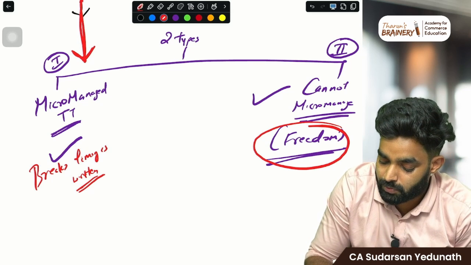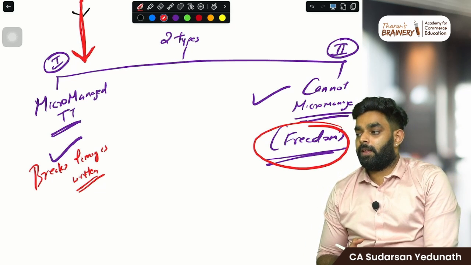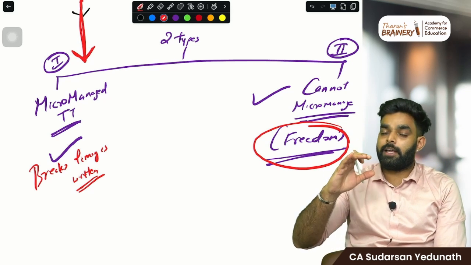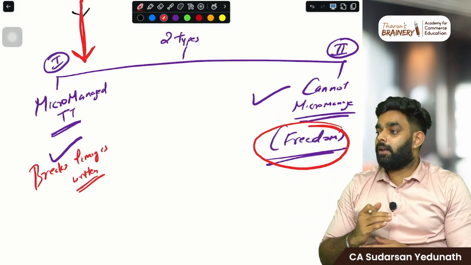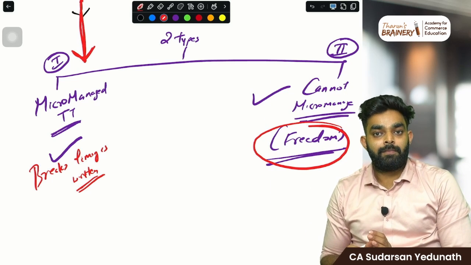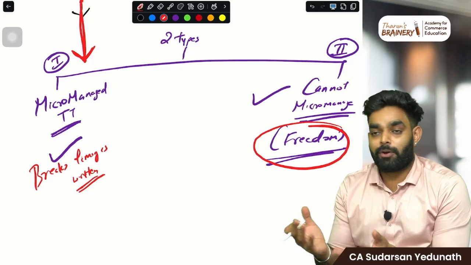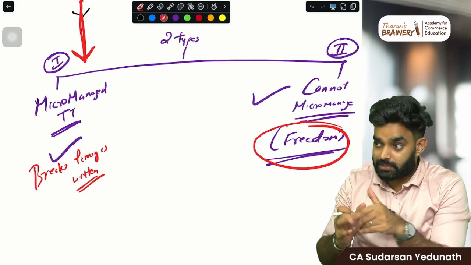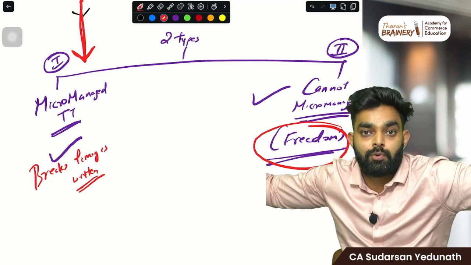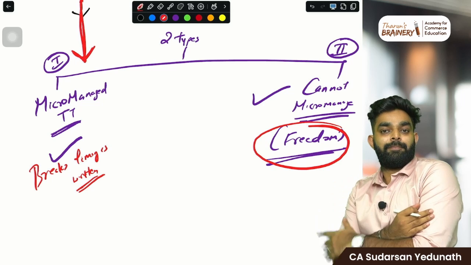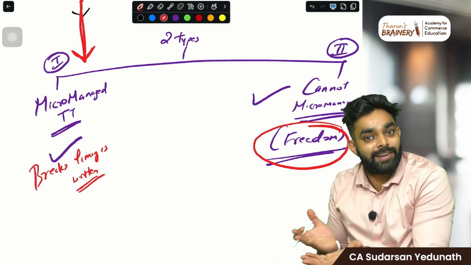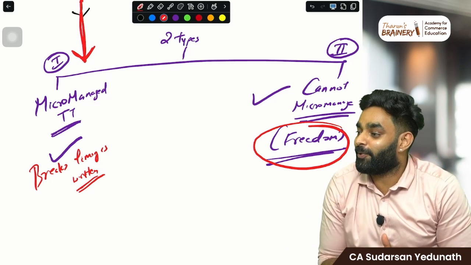But this category of students, they want freedom. If someone says, okay, you can take a break only at 12 p.m., then they cannot study. Normally, they can easily study. Normally, they will be studying. But if someone says, okay, study till 12 p.m., I can only take a break at 12 p.m., then they cannot study. This is a different category of students. Then they cannot study. What to do?